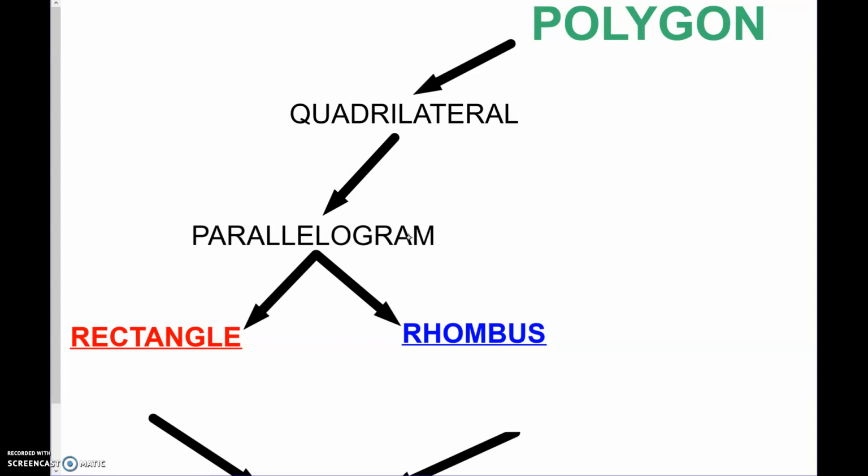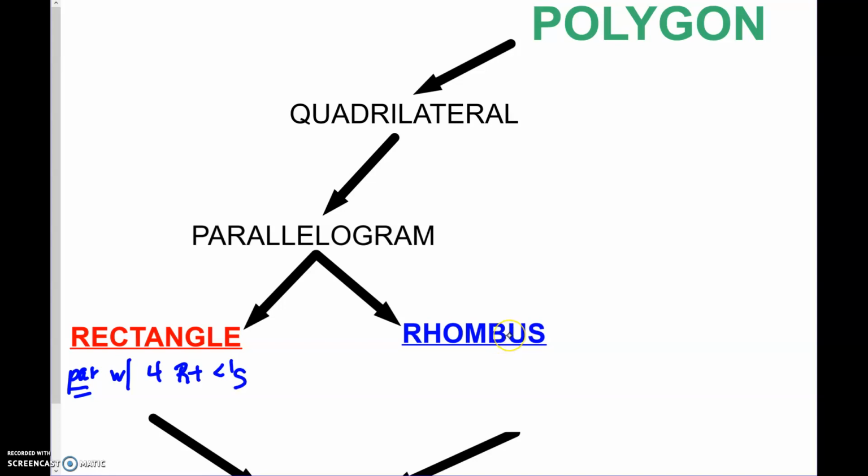So what makes a rectangle? And the definition of a rectangle is a parallelogram. So first and foremost, it must be a parallelogram with 4 right angles. So the definition of a rectangle is a parallelogram with 4 right angles.